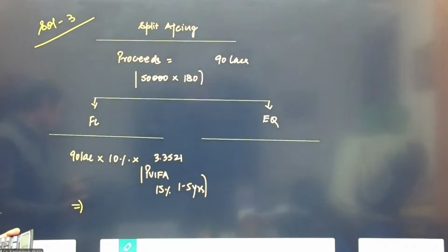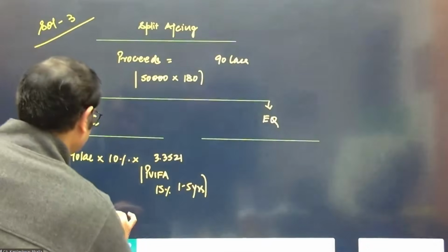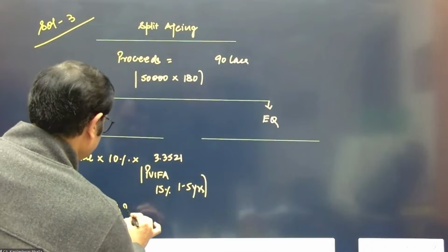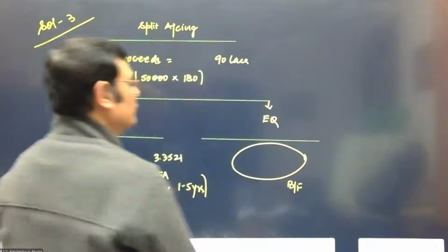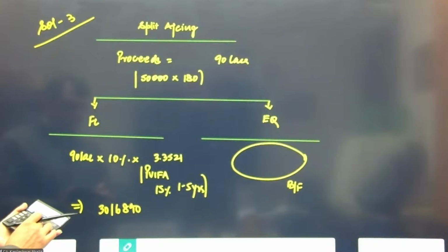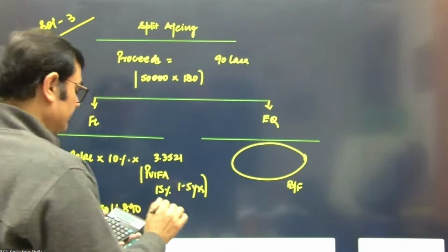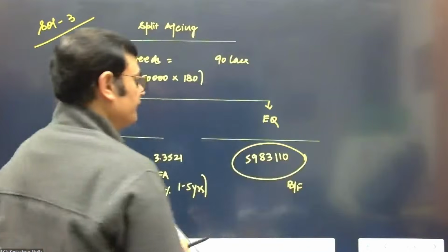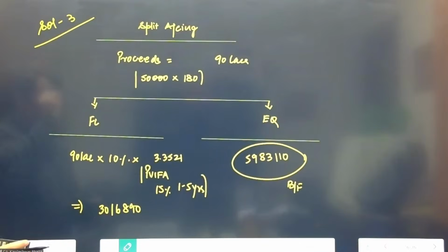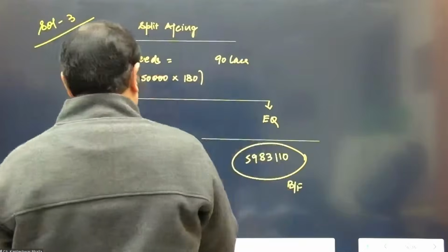This, I think, comes to 30 lakh 16,890. So we can get the balancing figure, that is the equity component in this case. So minus 90 lakhs, this is 59,83,110. So that takes care of my step number one, splitting the proceeds between the financial liability and the equity component. Now, what do we need to do next?